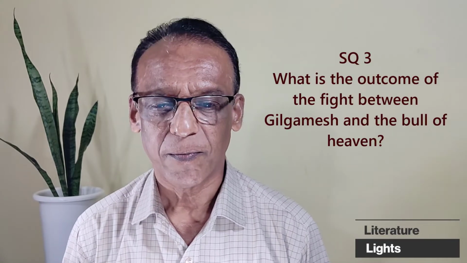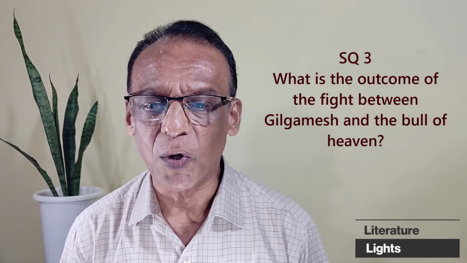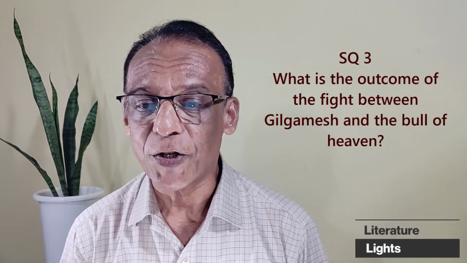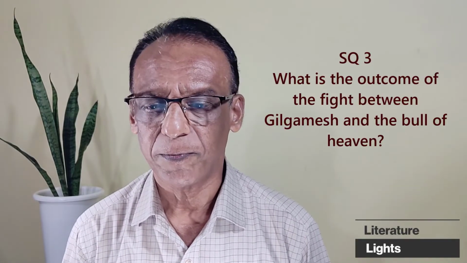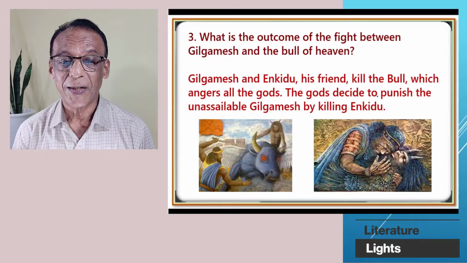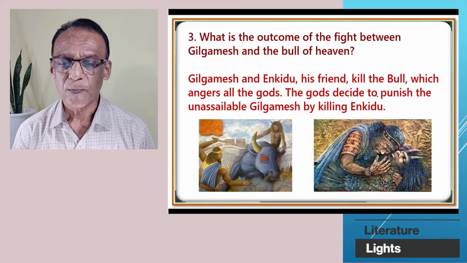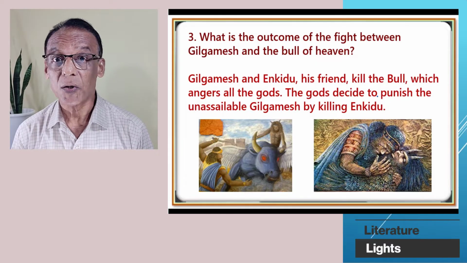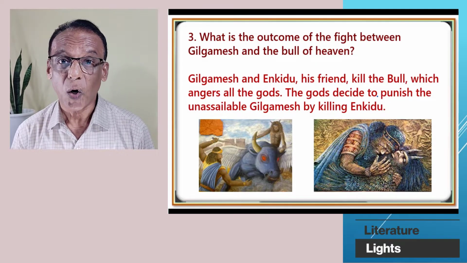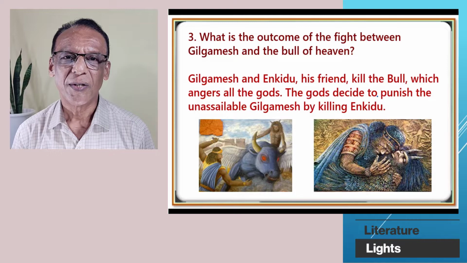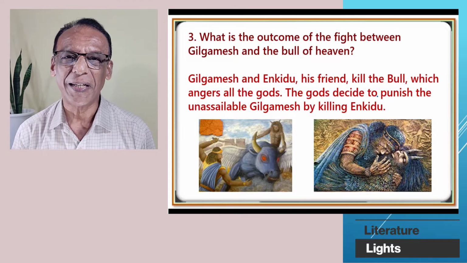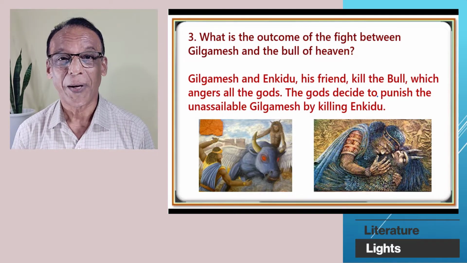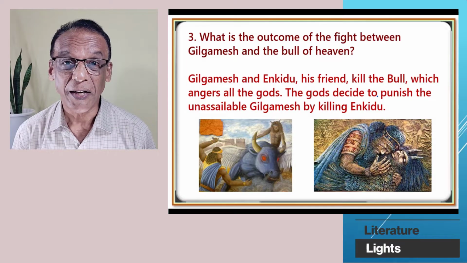Question number 3. What is the outcome of the fight between Gilgamesh and the bull of heaven? Gilgamesh and Enkidu, his friend, killed the bull, which angers all the gods. The gods decide to punish the unassailable Gilgamesh by killing his friend Enkidu.